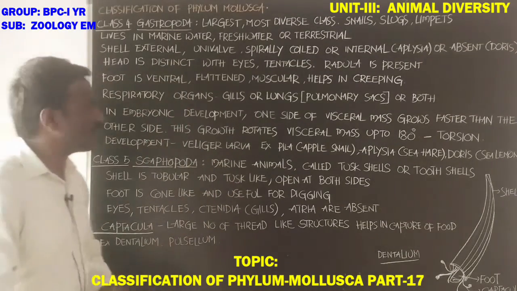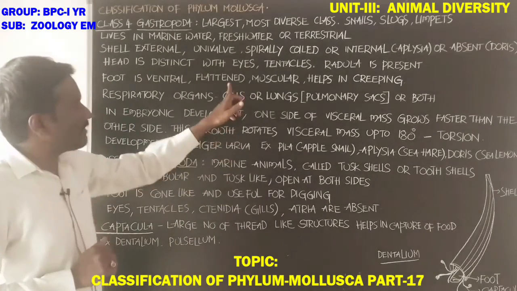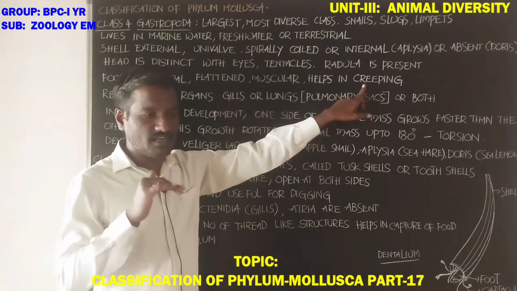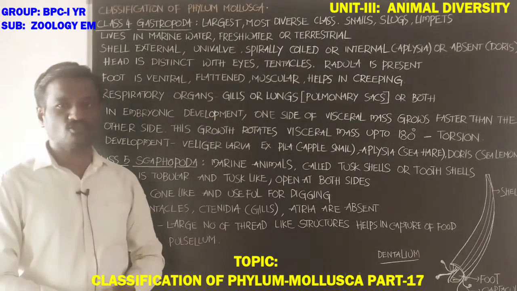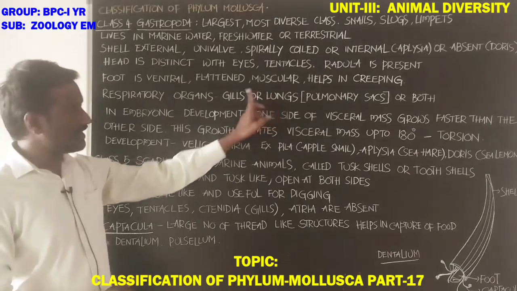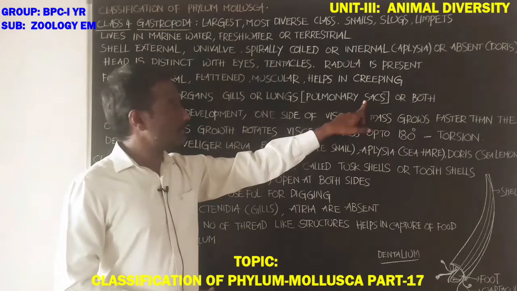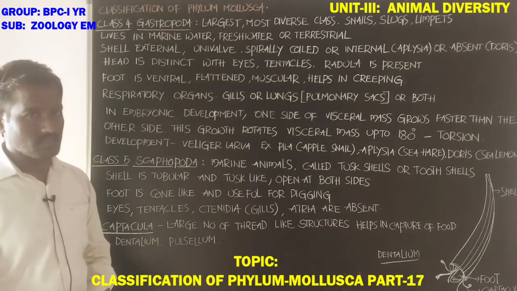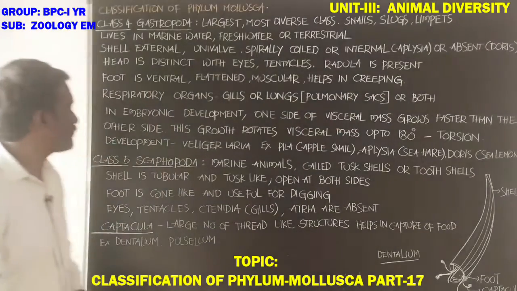Next, the foot is ventral in position, flattened and muscular. The foot helps in creeping on the land surface. Next, respiratory organs. Which are the respiratory organs in gastropods? Gills or lungs. Lungs are also called pulmonary sacs. Some animals have both types of respiratory organs.